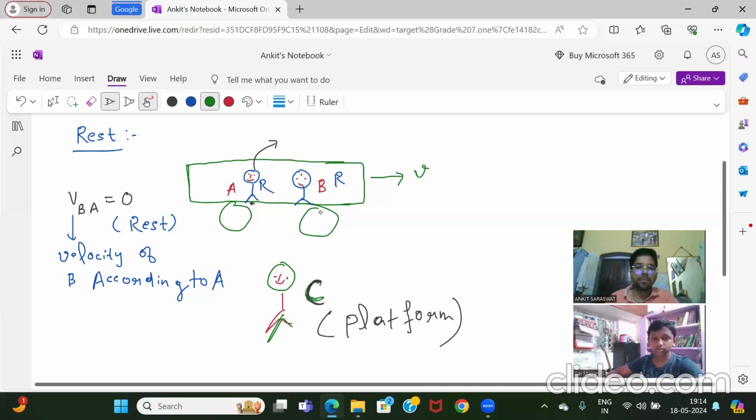So you can write the definition, write down if you want to.